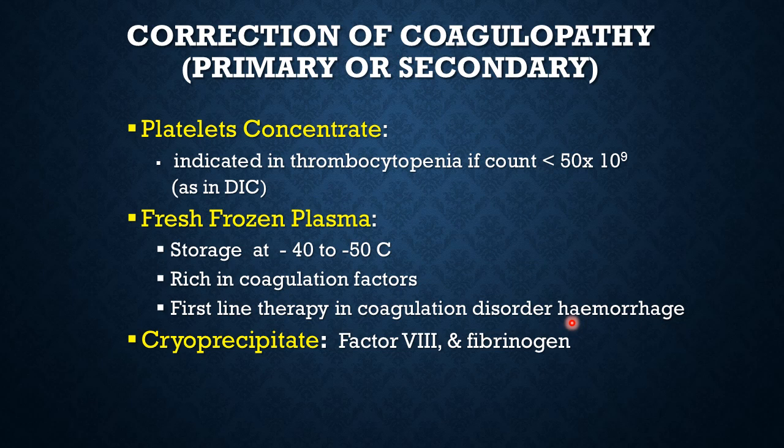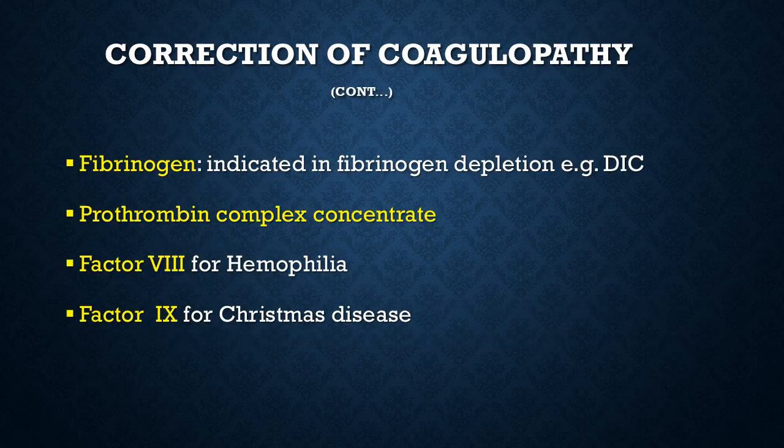In addition to the crystalloids, colloids, and the blood we are transfusing, we all anticipate the disseminated intravascular coagulation and try to preempt and prevent it by transfusing massive quantities of fresh frozen plasma periodically in the patient while the hemorrhage is being controlled. Then cryoprecipitate, when you think factor 8 and fibrinogen are low. Fibrinogen is indicated in fibrinogen depletion, for example, in DIC, prothrombin complex concentrate, same indication.